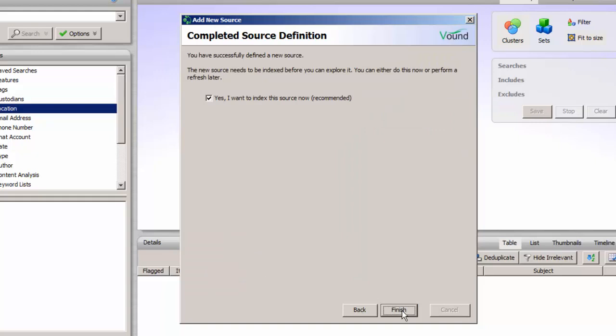The last step in adding a data source is to start the indexing process. If only one source is to be added to the case, then click the Finish button to start the indexing process. If more sources are to be added, then uncheck the option to Index Now and click on Finish. You can add another data source by selecting Sources from the menu bar, then clicking on Add New. Click on Finish to start indexing.